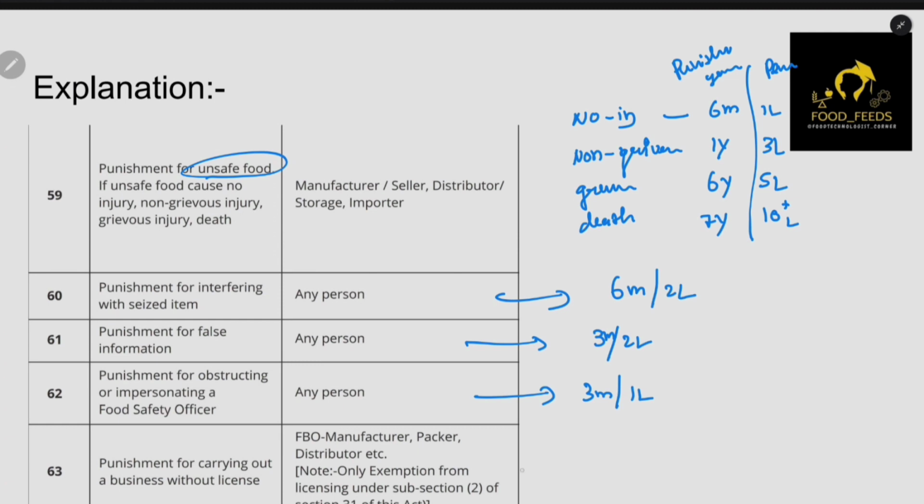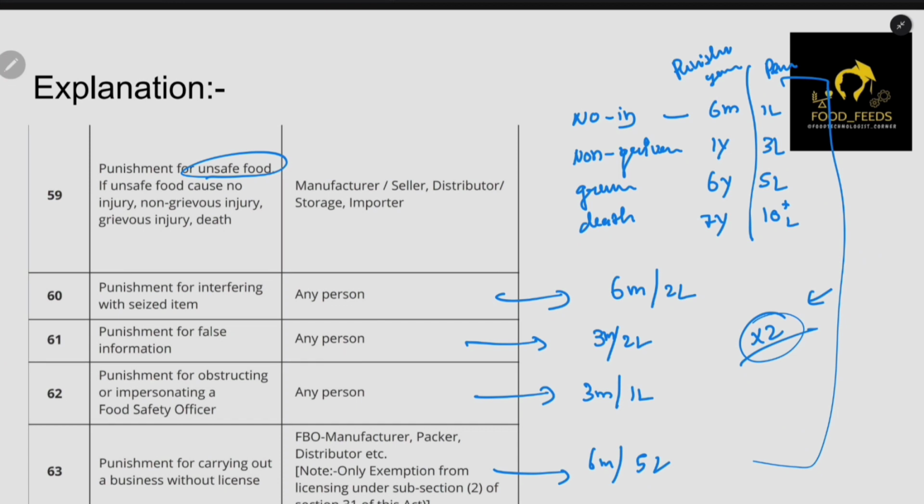And if you are running a business without a license, obviously it is 6 months, 5 lakh rupees punishment. And guys, this is an important point. If you have made these mistakes again and again, then your punishment will be into 2, and your penalty will be into 2. For example, if you are impersonating a food safety officer, then your punishment is 3 months and 1 lakh rupees penalty. But if you are doing that again, then it is 6 months and 2 lakh rupees. So it will multiply again and again if you are doing so.